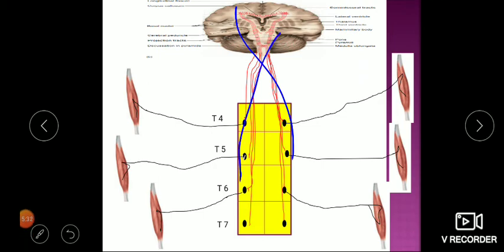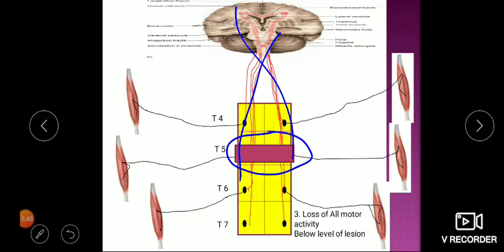Like this crossing is there. But we can see, if it is a complete transection, what will happen? Loss of all motor activities below the level of lesion. Whatever crossing is there, that is at the level of the medulla, but we are getting damage at the spinal cord. So there is loss of all motor activities below the level of lesion.